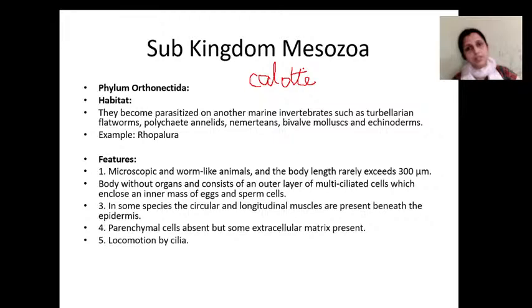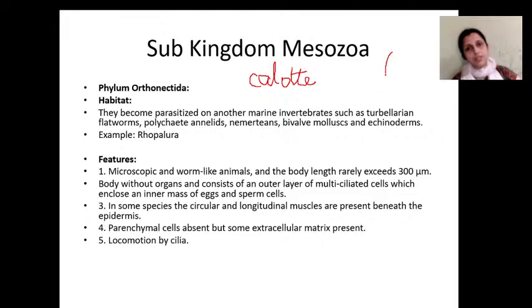Then the body consists of an outer single layer of multiciliated cells and inner axial cells. There are two types of cells. One is reproductive cells. In the body there are 50 cells, and some of these cells are called somatic cells, or vegetative cells. They have an outer single layer of multiciliated somatic cells.